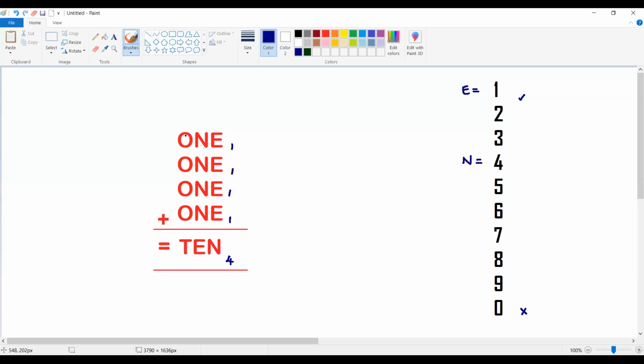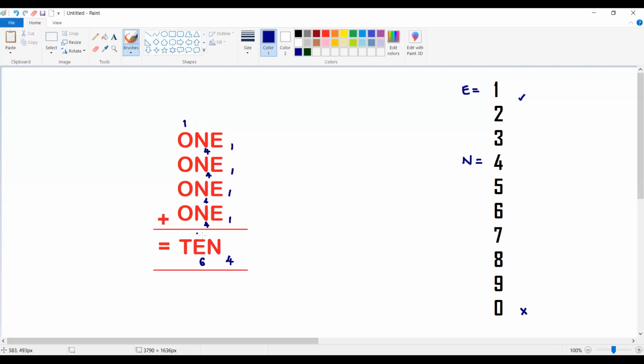If you take N value as 4, what is 4 plus 4 plus 4 plus 4? 4 times 4 is 16. That means E is going to be 6 and 1 is a carry. Now again there is a violation of the condition, so I understand that whatever I am doing is wrong.